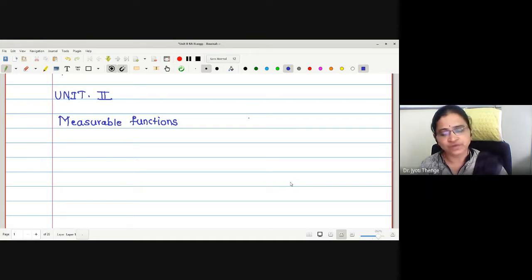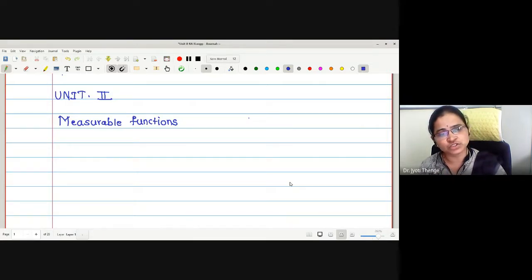Up to now, we have studied what a measurable set is. A measurable set is a set E satisfying the property: m of A equals m of A intersection E plus m of A intersection E complement. Also in the last unit, we have seen what outer measure is, what Lebesgue measure is, and the properties carried by both measures.